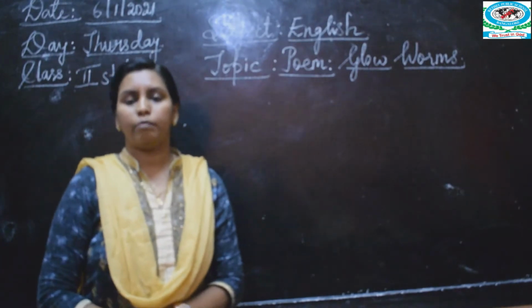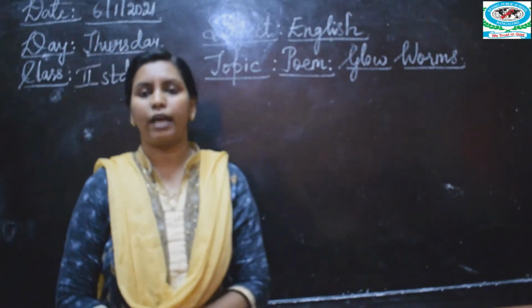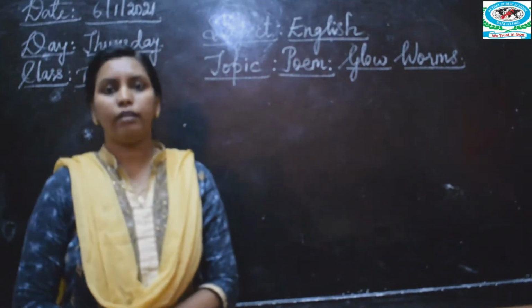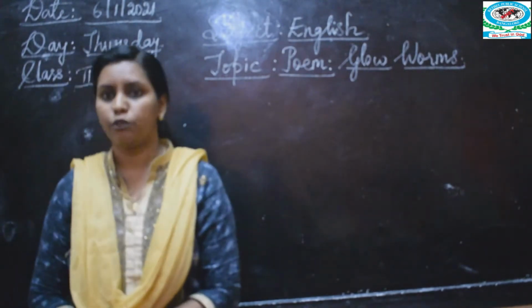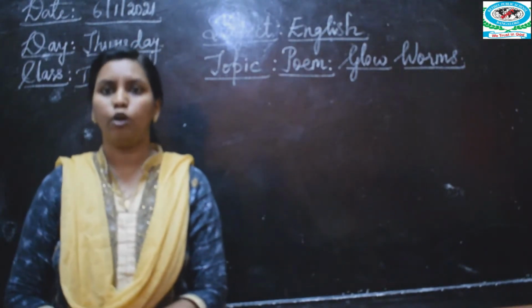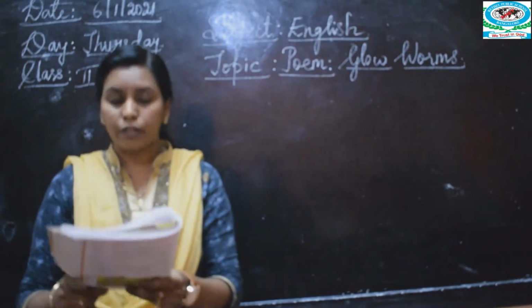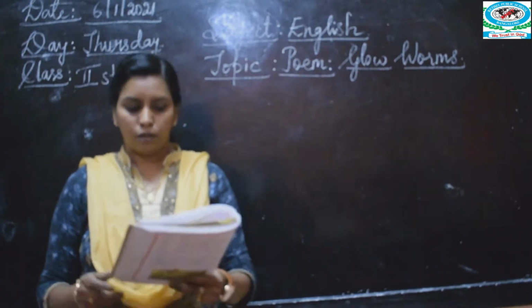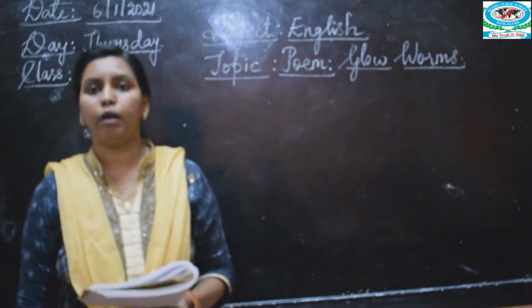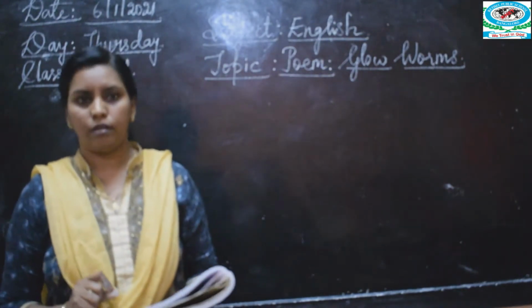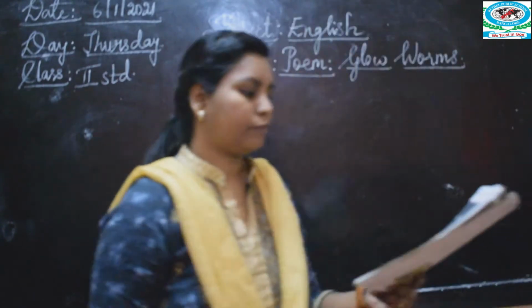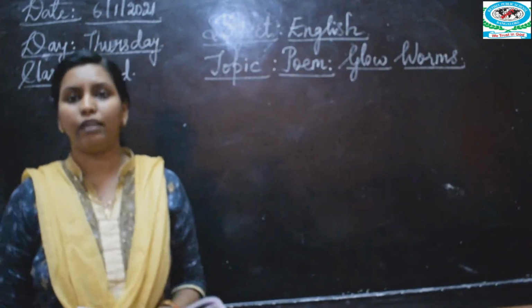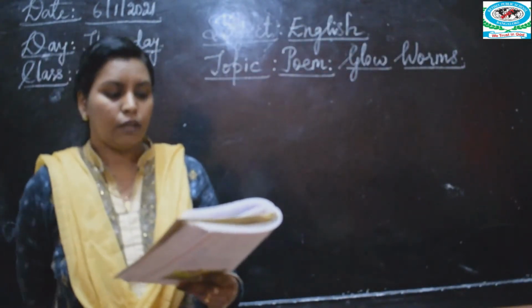So today I'll be taking the subject English for class 2nd standard, and the topic which we are going to discuss today is the poem Glowworms. Take out your page number 79 in your English reader. There is a short and sweet poem about the glowworms. I am going to read it out and explain it to you.